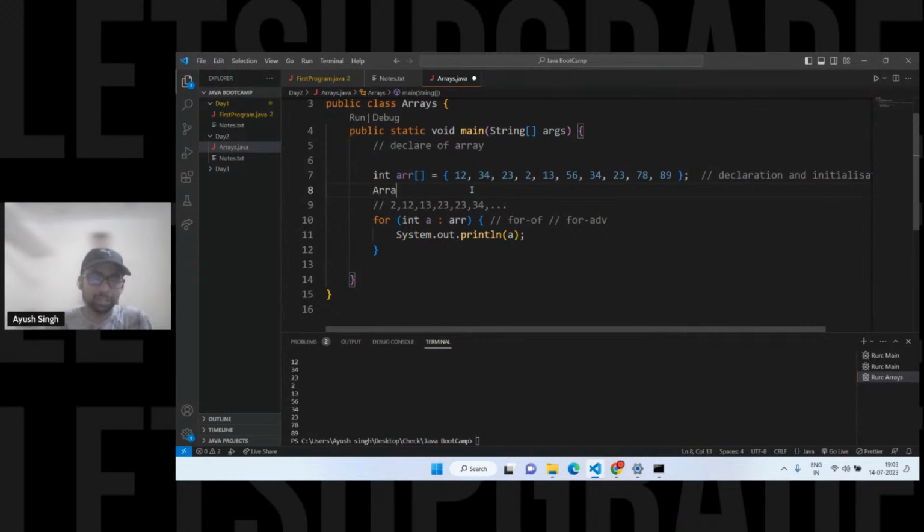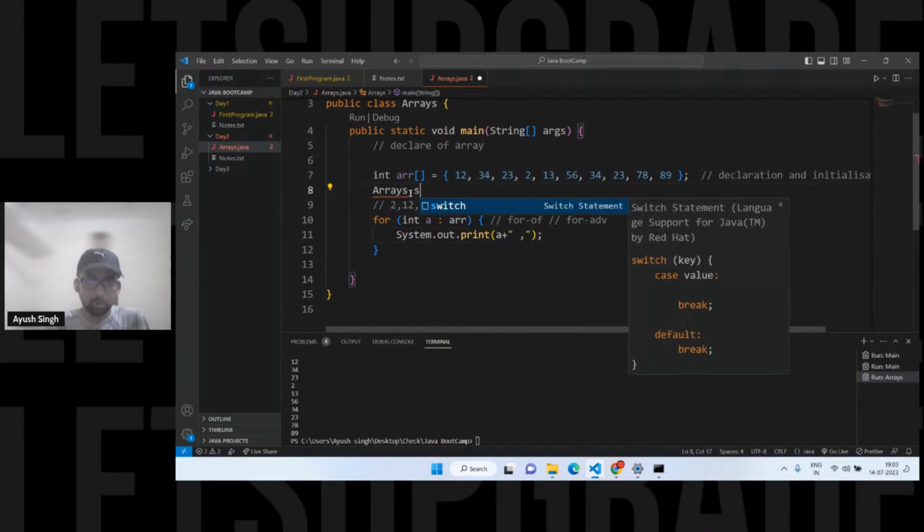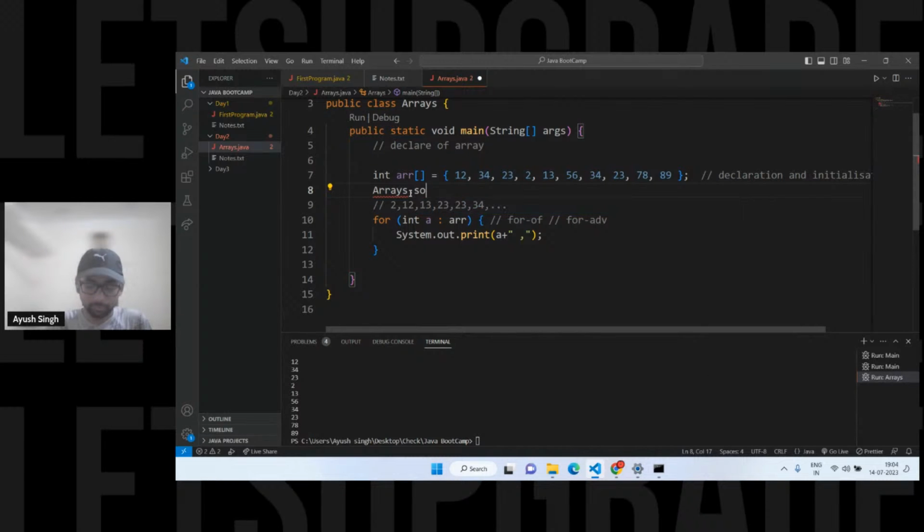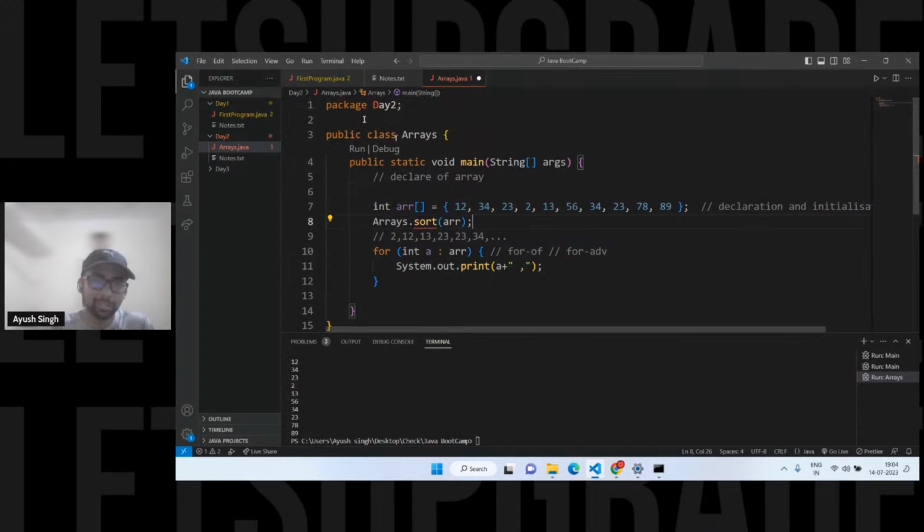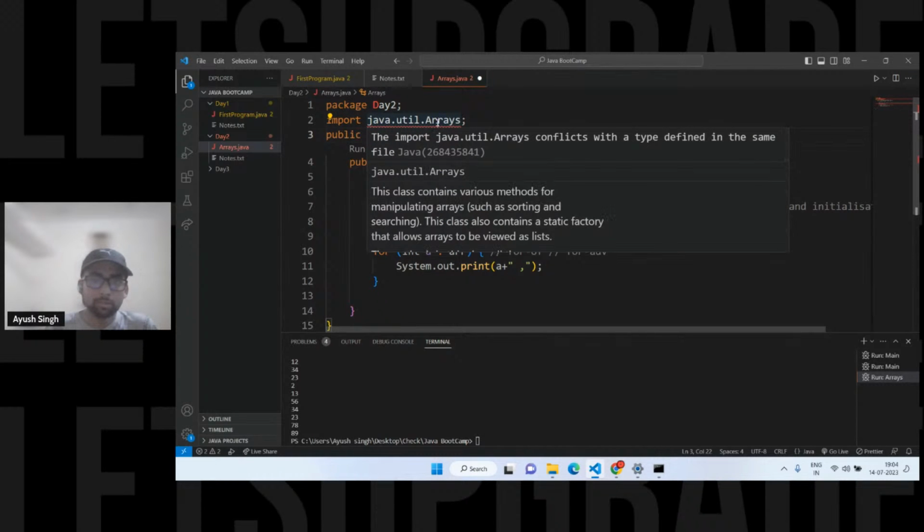If I want to sort it, let's see the sorted elements. Let it be print, with a comma as well. So Arrays.sort. You have to pass the array in here. This is the inbuilt sorting method. One more thing is you have to import java.util.Arrays. You can use the star, but if you don't want the star, you can import this one. What is the issue?